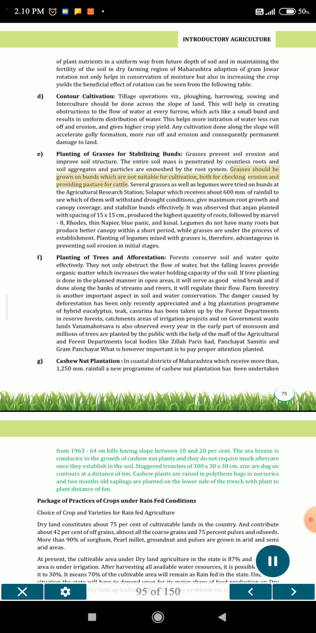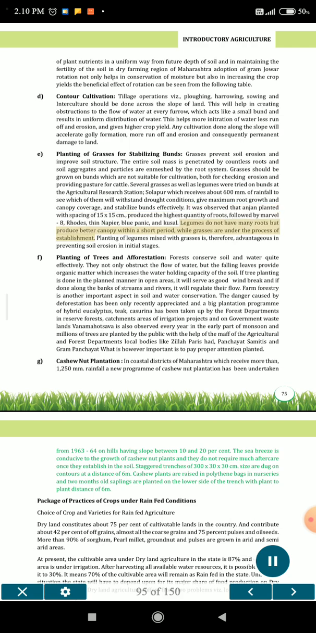Grasses should be grown on bunds which are not suitable for cultivation, both for checking erosion and providing pasture for cattle. Several grasses as well as legumes were tried on bunds at the Agricultural Research Station, Solapur, which receives about 600 mm of rainfall, to see which of them will withstand drought conditions, give maximum root growth and canopy coverage, and stabilize bunds effectively. It was observed that Anjan planted with spacing of 15 by 15 cm produced the highest quantity of roots, followed by Marvel 8, Rhodes, Thin Napier, Blue Panic, and Kusal.